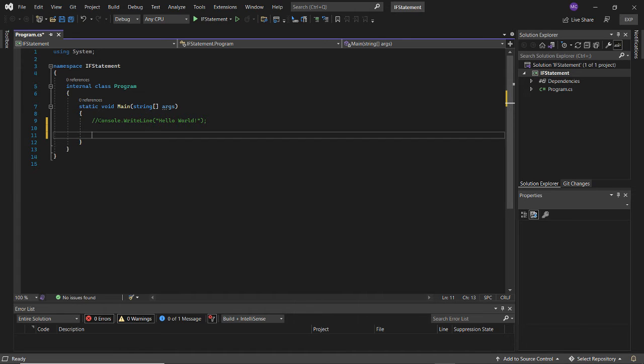These 2 forward slashes tell the IDE to ignore anything that comes after them. But when you get to the next line, then the compiler will begin to read whatever is next.